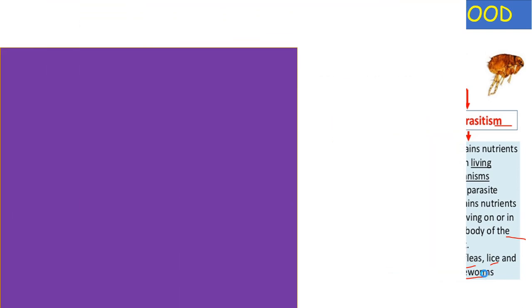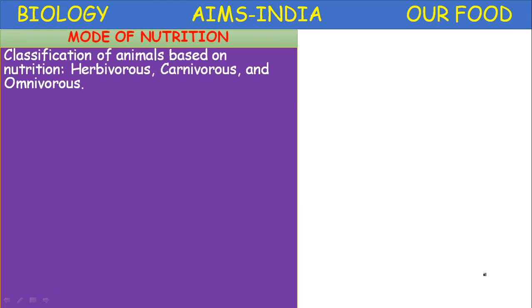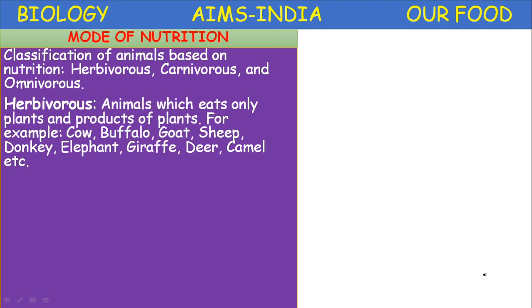Okay, let us proceed. The classification of animals based on nutrition. Animals are divided into three main categories based on the type of food on which they feed: herbivorous animals, carnivorous animals and omnivorous animals.